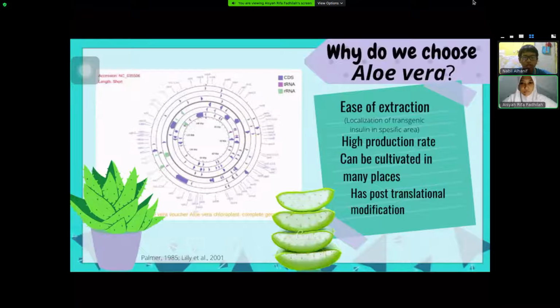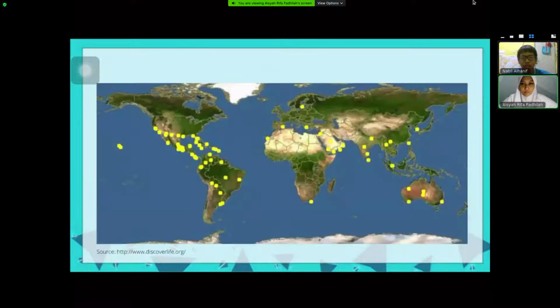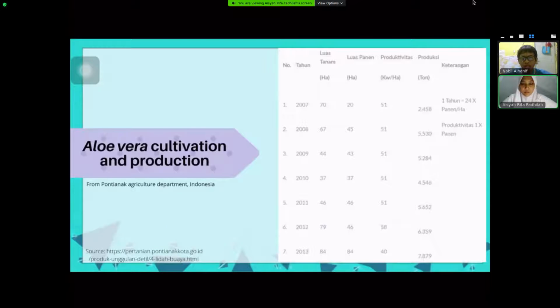And we choose aloe vera because of some considerations. The first one is the ease of extraction, as the insulin will be localized in a specific area. Aloe vera also has a high production rate and can be cultivated in many places, and aloe vera also has post-translational modification. And here's the map of aloe vera distribution, and here's the data of aloe vera cultivation and production from Pontianak.